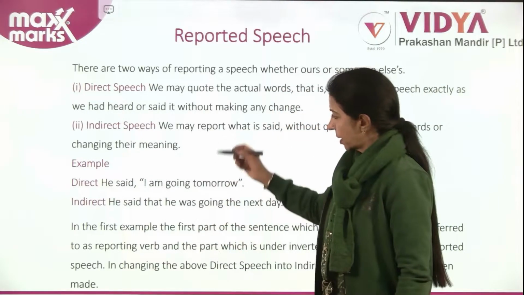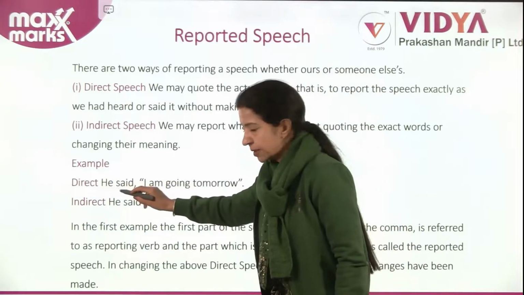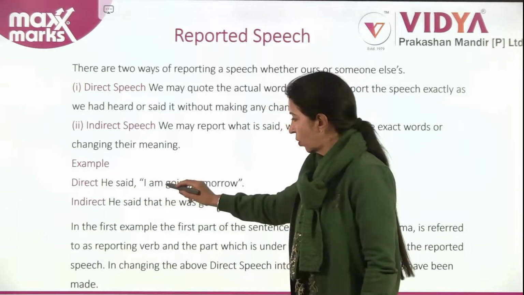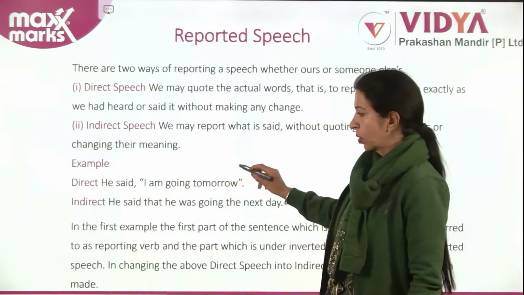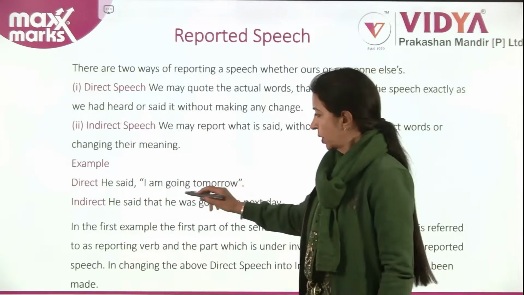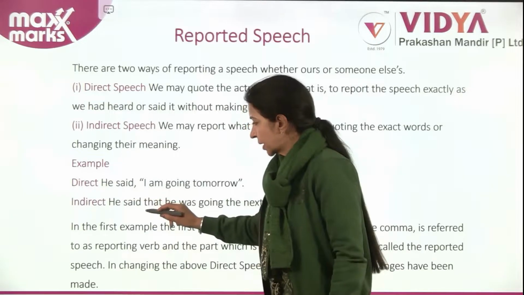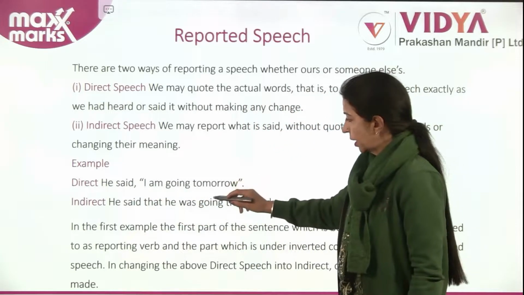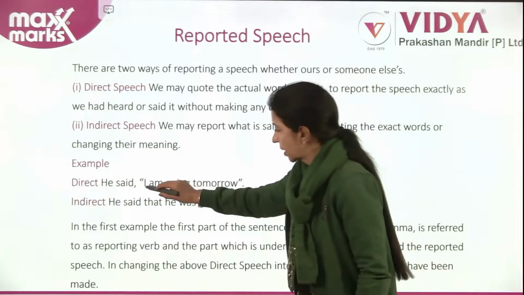Now look at the examples. He said, "I am going tomorrow." Indirect: he said that he was going the next day.